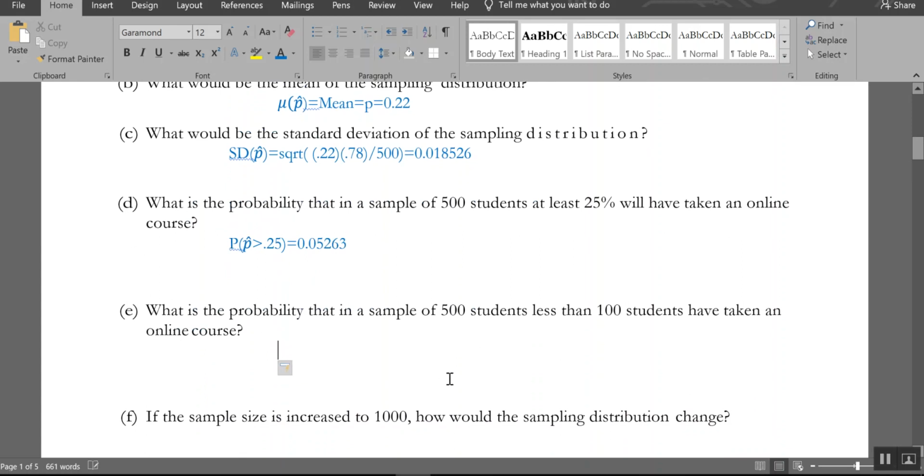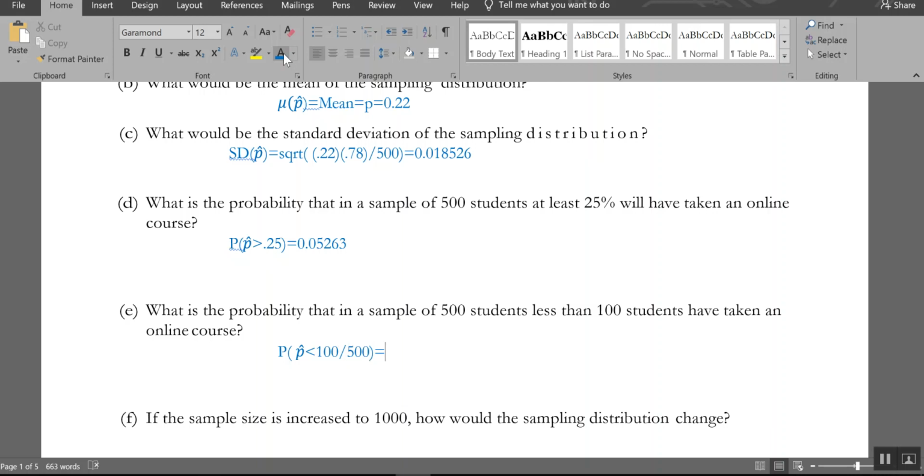Let's take a look at this one. The probability my sample is less than 100, so p hat again, less than 100 of them. And you should be like, that's going to be all of them, because the biggest a proportion can get is 1. So there's something wrong here. Oh no, panic. Notice they're talking about the number of students here, 100, not a proportion. But it's 100 out of the 500, so I need to divide this by 500.